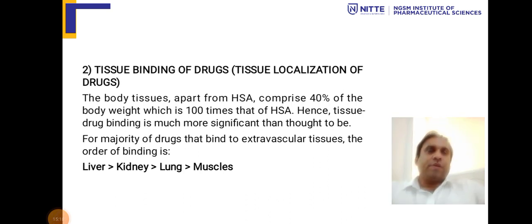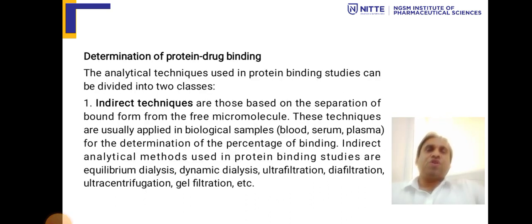The indirect technique is based on the separation of the bound form from the free molecules, the micromolecules. These techniques are usually applied to biological samples like blood, serum, plasma for determining the percentage of binding. Indirect analytical methods used in protein binding include dialysis, in which we take a dialysis membrane, and in it there will be human serum albumin. Then we put the drug in and see how much of the protein has been bound. So protein binding studies are done by dialysis with the help of a dialysis membrane and human serum albumin